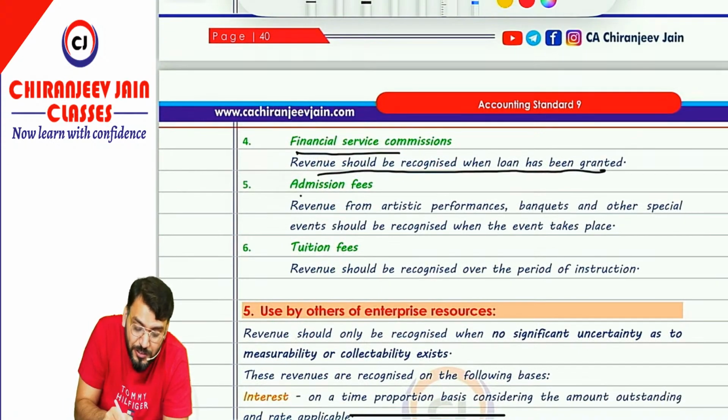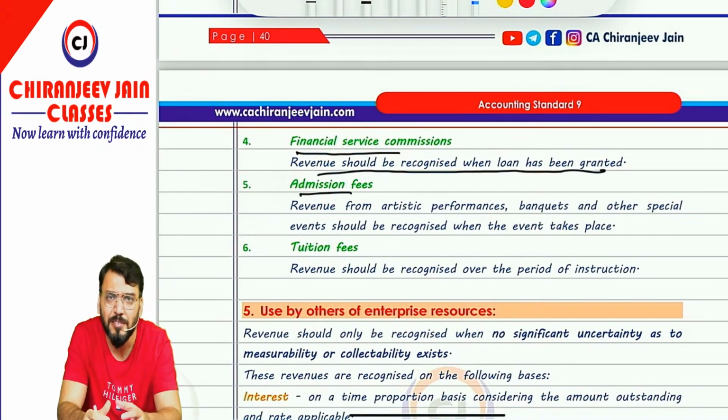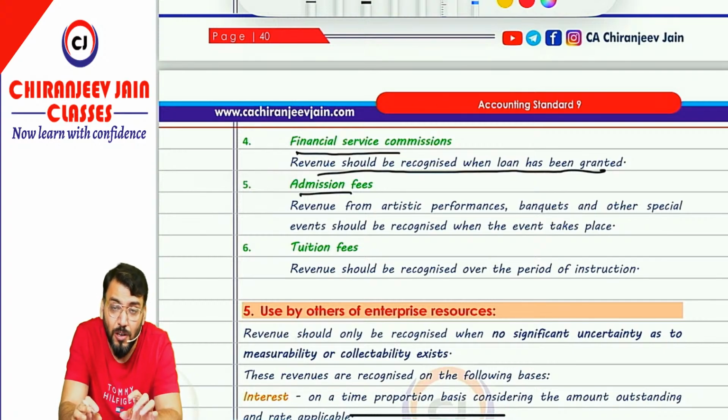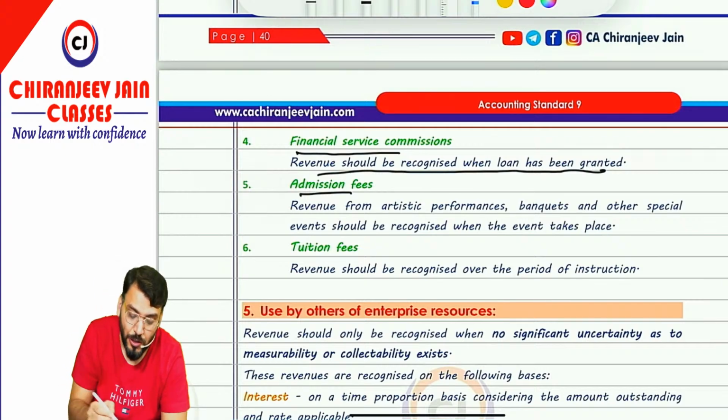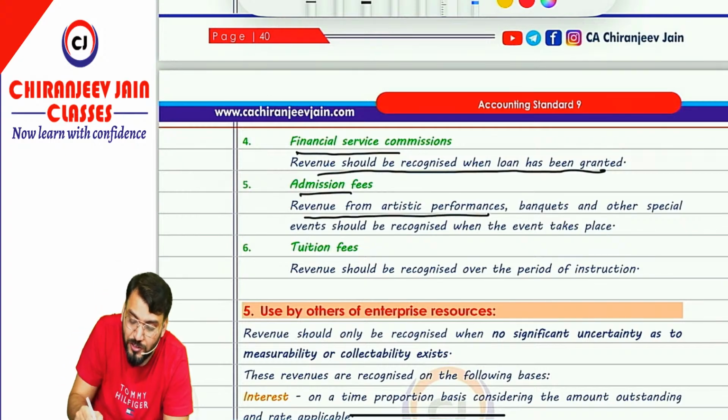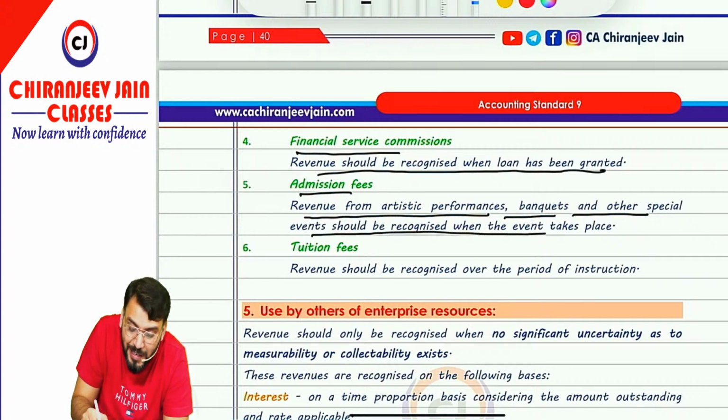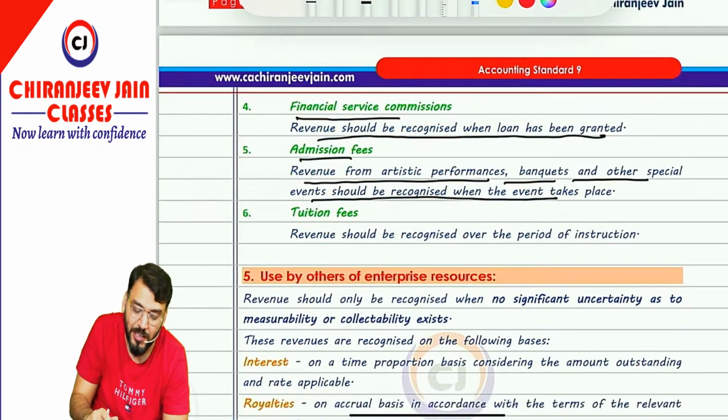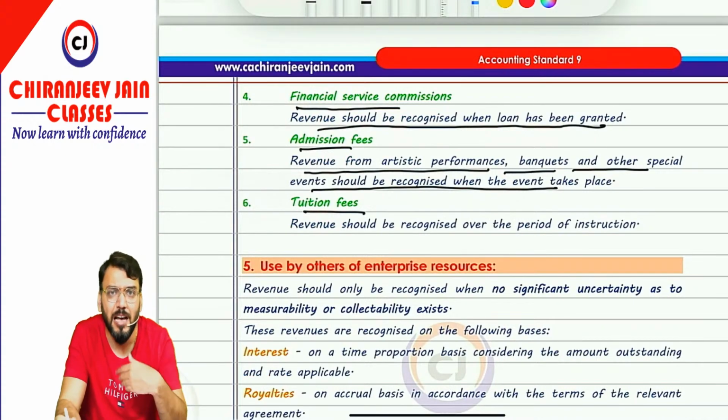Chalega. Admission fee. Admission fee means whenever some event occurs, you charge some admission fee for that event. So in that case, revenue will be recognized only when that event occurs. Once that event occurs, the entire admission fee will be recognized as revenue. So revenue from artistic performance, banquet, and other special events should be recognized when the event takes place, when the event occurs. Chalega.